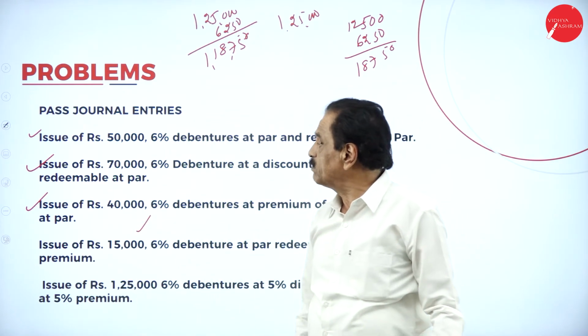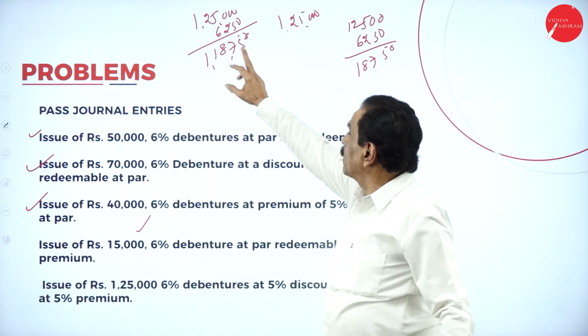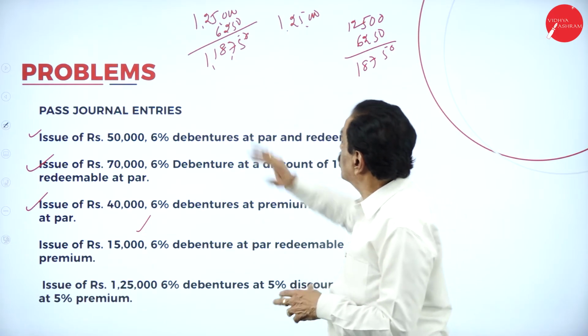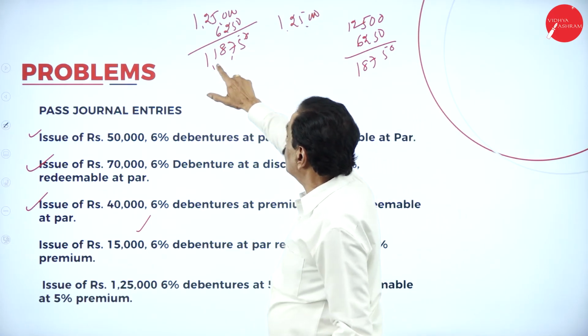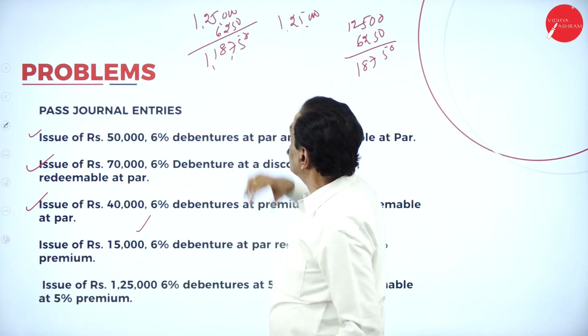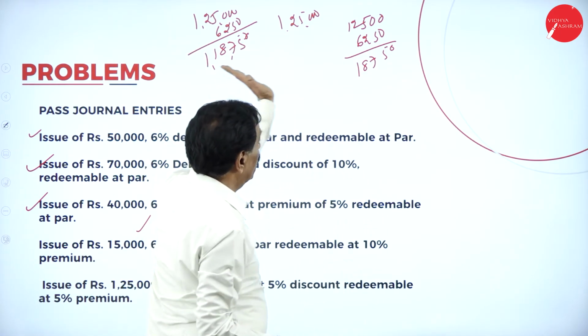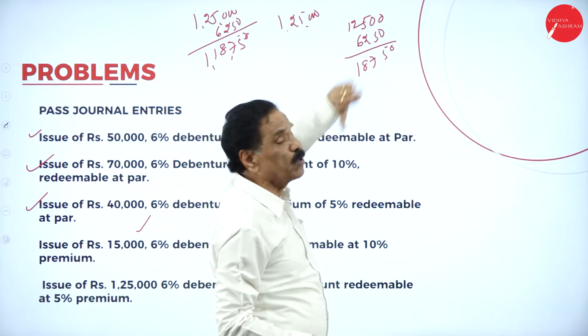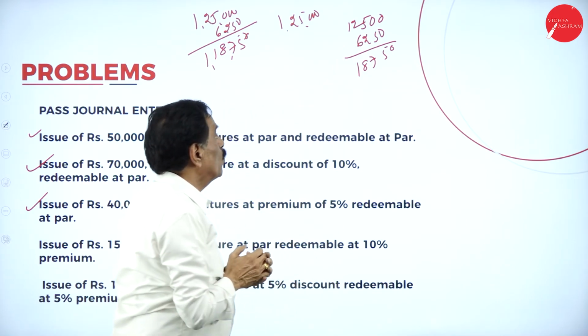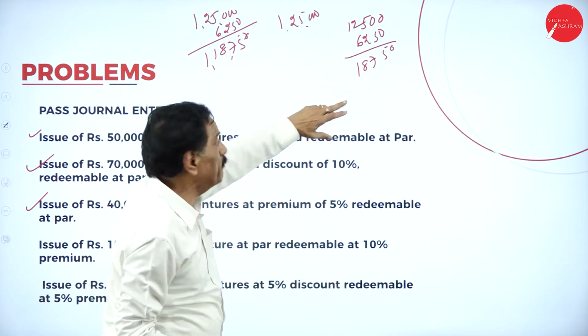So what's your face value? 1,25,000, 5% discount means 6,250 gone. How much are you going to receive? 1,18,750. Another way, while you are paying the premium, how much premium are you going to pay? 12,500. Totally you have to pay 18,750.